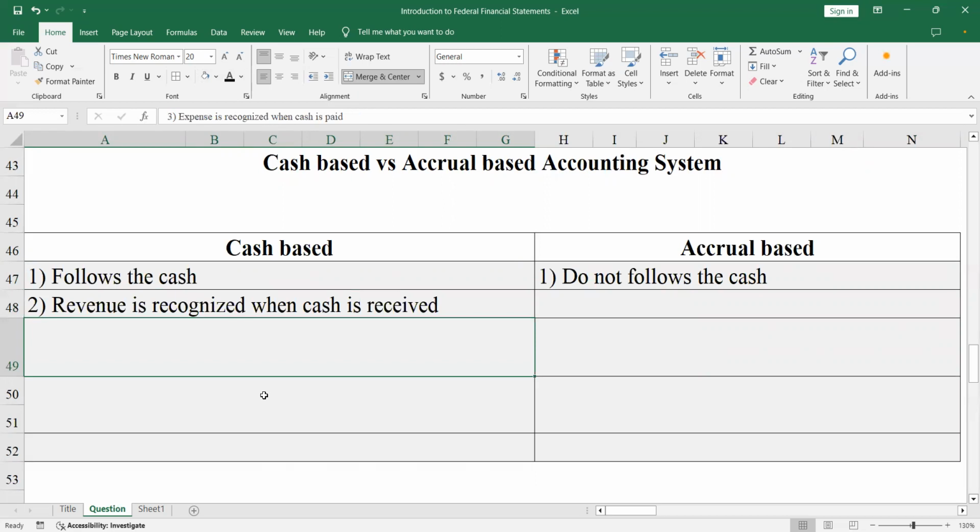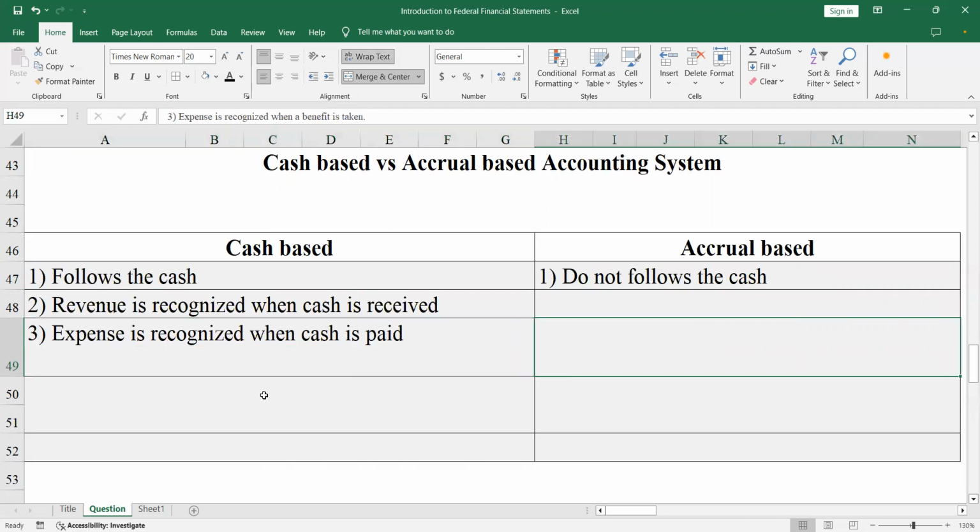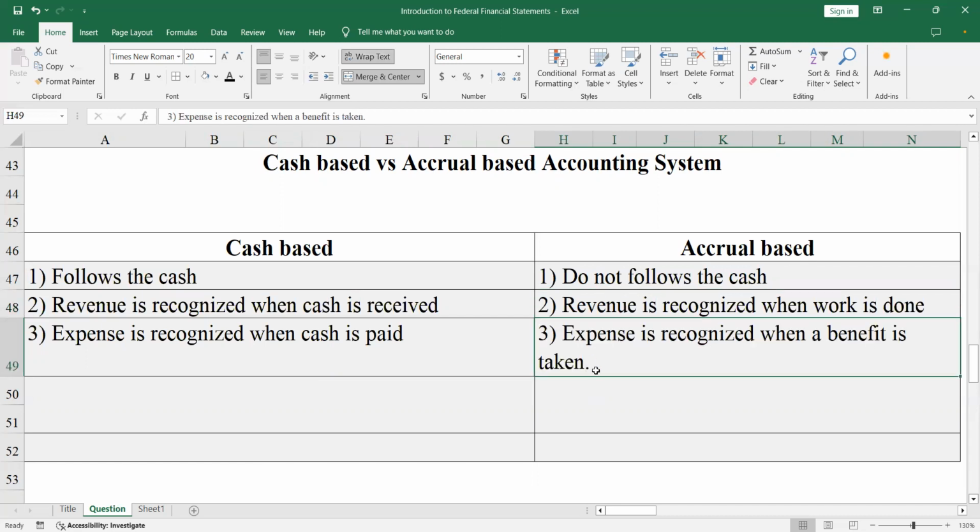And similarly, when you pay for something, you recognize an expense. However, in accrual-based accounting systems, the link between cash and revenue, and expenses and cash, is broken. So revenue is recognized only when work is done, while expenses are recognized when the benefit from something is taken.